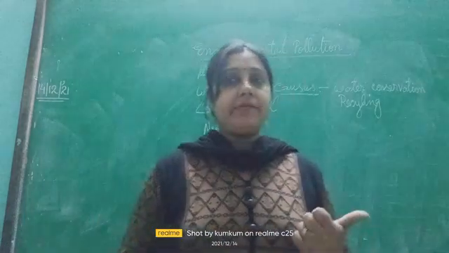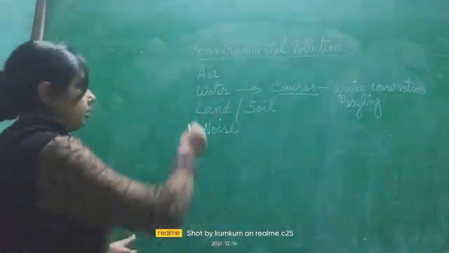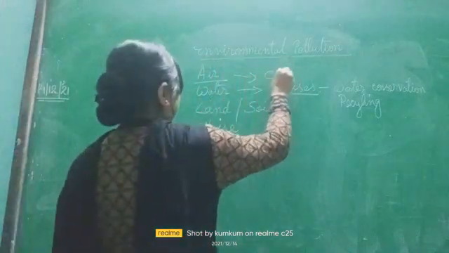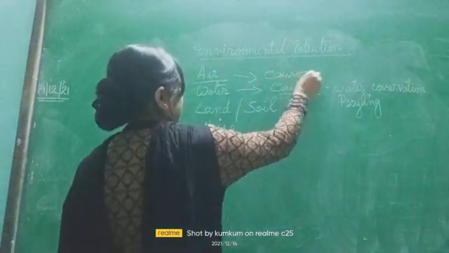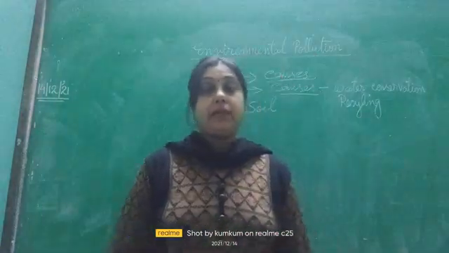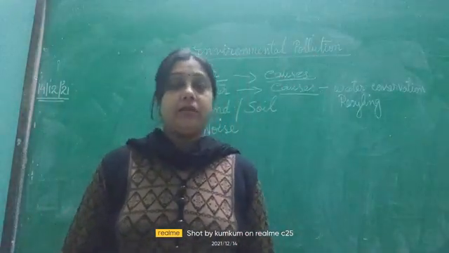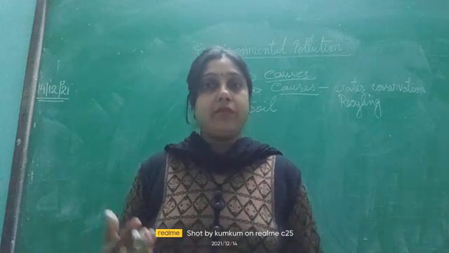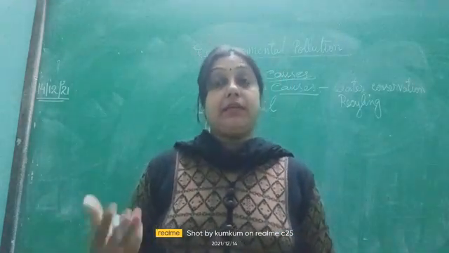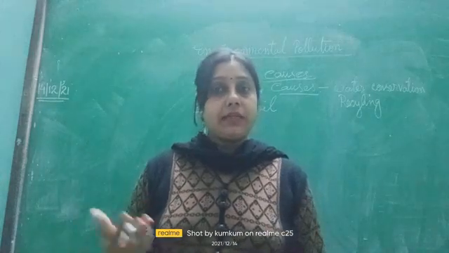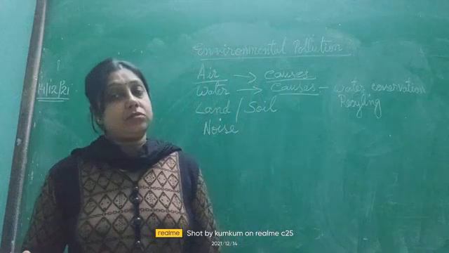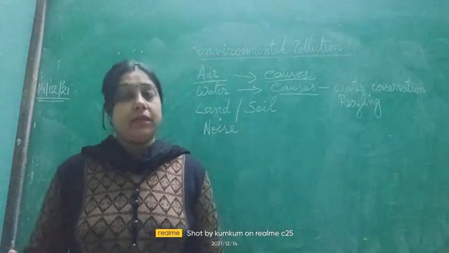So what are the main reasons for air pollution? What are the main causes? The first one is the human activities that are taking place: factories, the smoke coming out from the factories and chimneys, polluting the air. Deforestation: we are cutting down trees and not planting trees, and that also leads to air pollution.